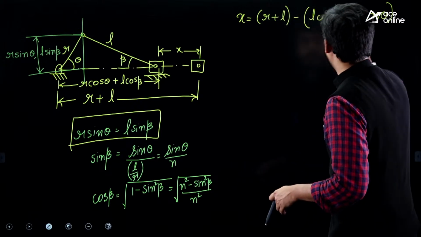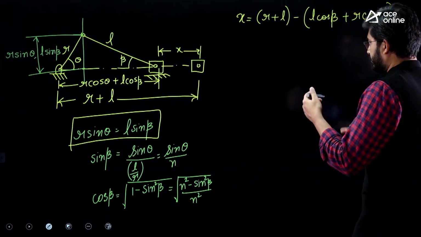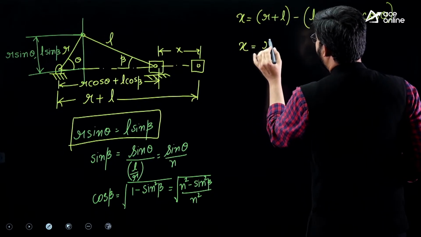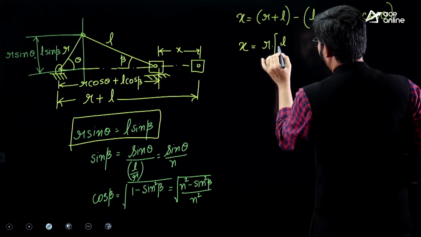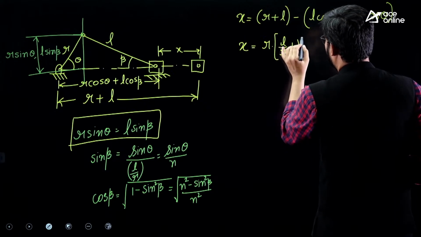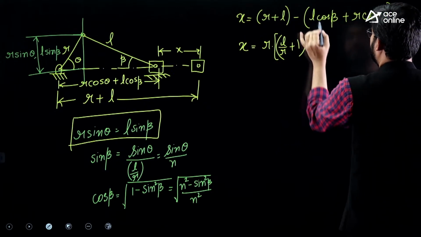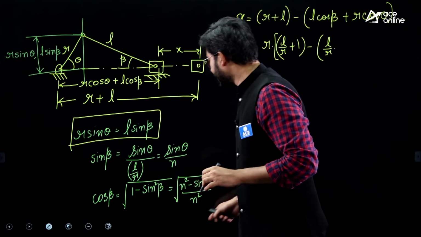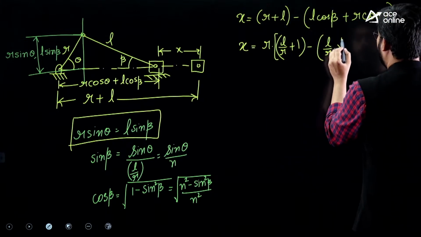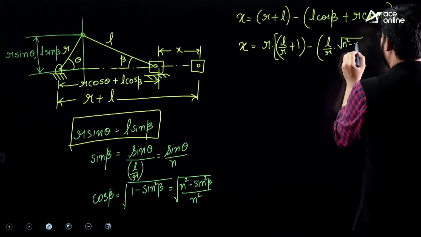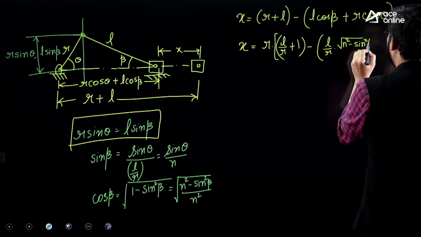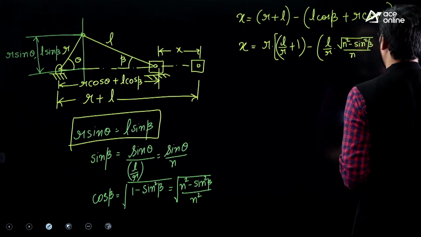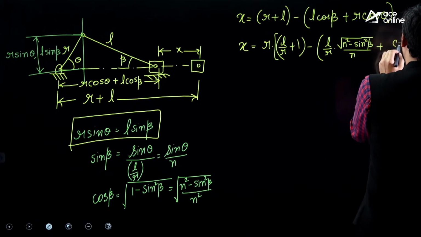All right. So now let us come back to this equation. We can write here x, and let me pull out R common from here. This can be written as L by R plus 1 minus, this will be L by R, and this cos beta can be written as root over n square minus sine square theta, whole divided by n square, under root, which is equal to n only, plus cos theta it is.